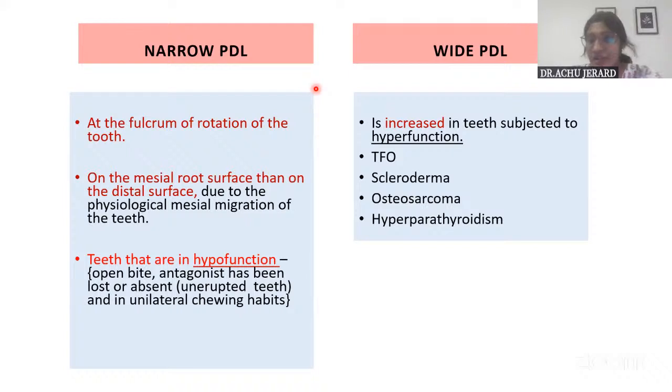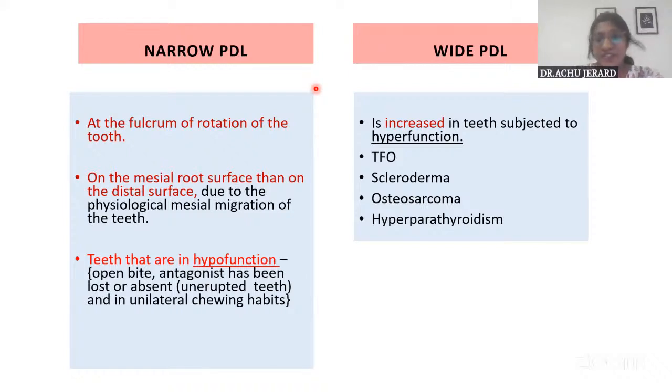That is at the fulcrum of the axis of rotation, we have already told, and in teeth which are in hypofunction, which are not in function, there will be narrowing. And also in the case where the tooth has drifted mesially because it is adjacent to an edentulous space, when it drifts mesially, there will be narrowing of the PDL on the mesial surface of the root.